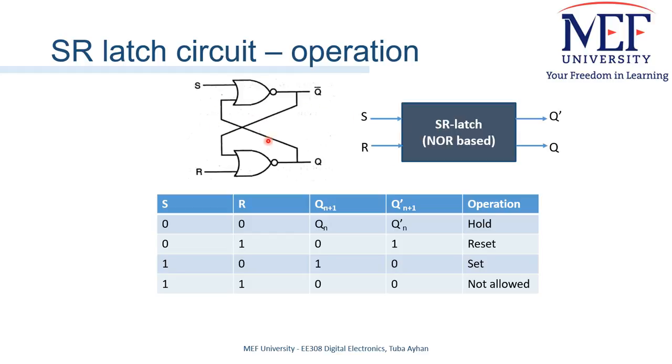Here you can see the gate level implementation of an SR latch. Please pause the video and follow the signals and see what happens if S is 1, Q prime is 0 and R is 0, and please check this table.